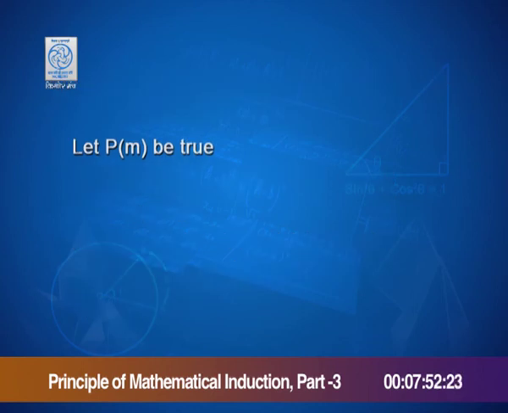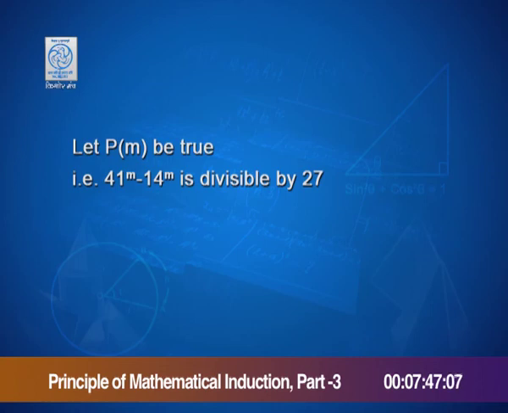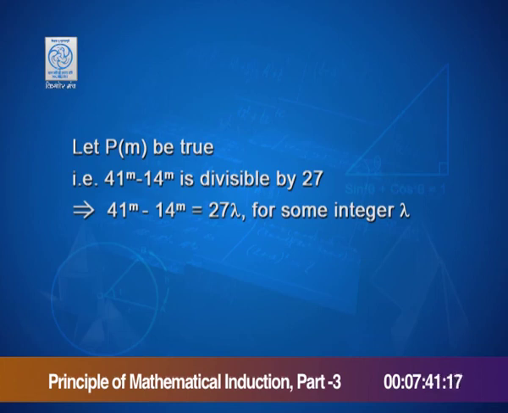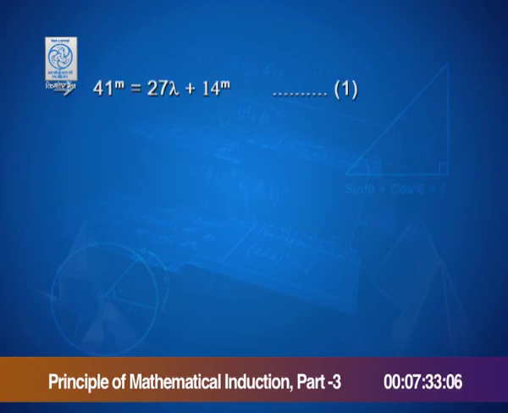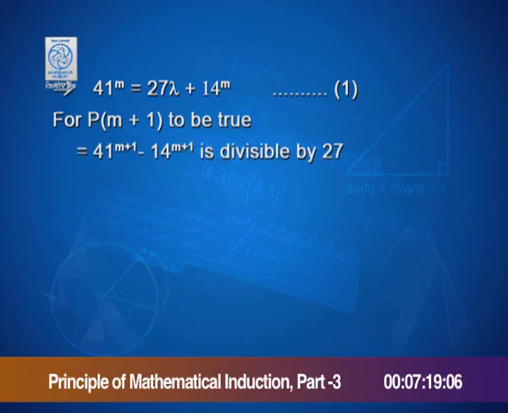Now, let P(m) be true, that is 41^m - 14^m is divisible by 27. That implies 41^m - 14^m = 27λ for some integer λ. This implies 41^m = 27λ + 14^m. Take this equation as the first equation. For P(m+1) to be true, we have to prove 41^(m+1) - 14^(m+1) is divisible by 27.